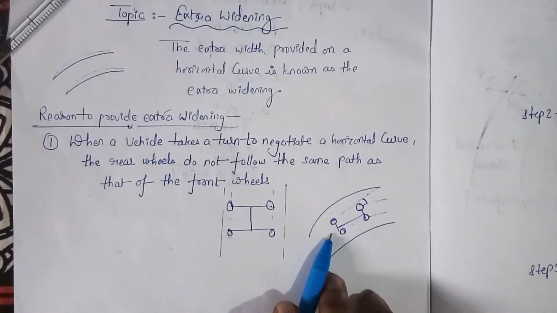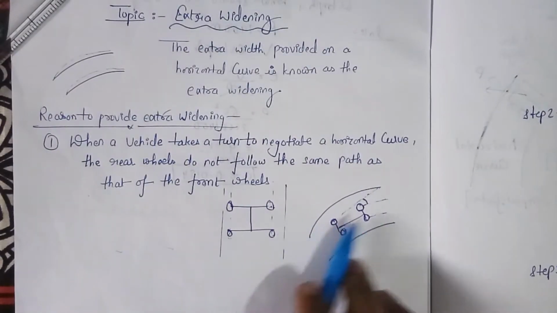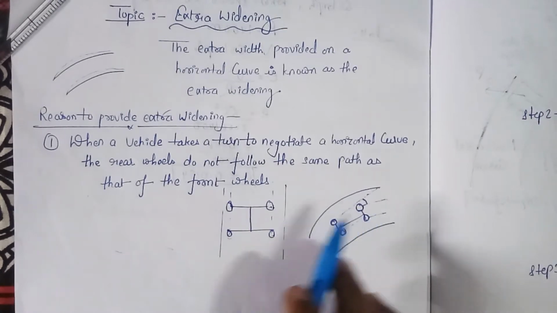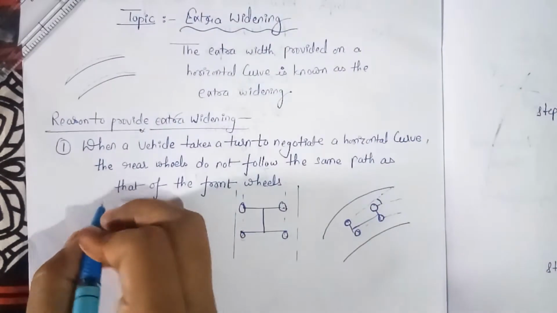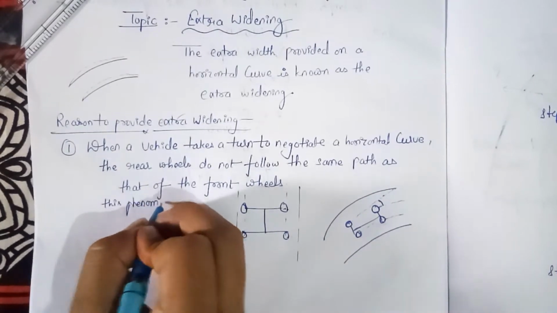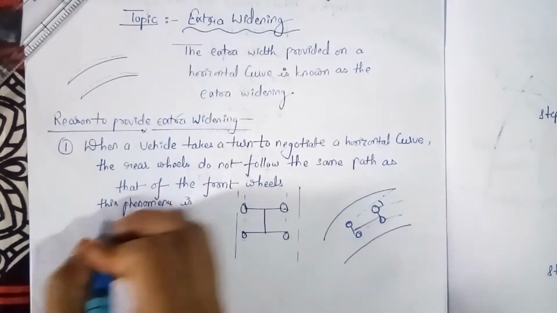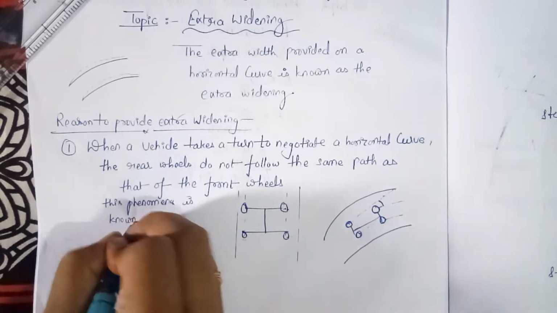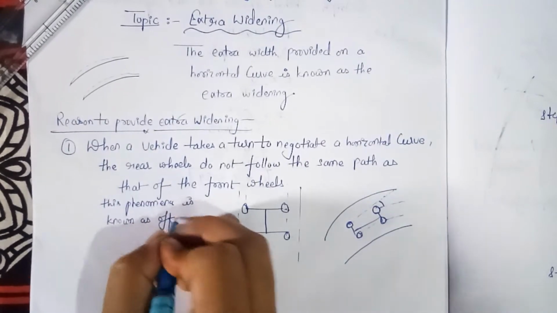So this phenomenon in which the rear wheel does not follow the same path as that of the front wheel is known as off tracking.